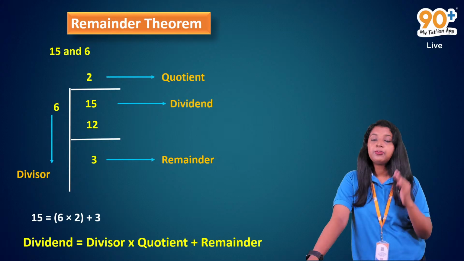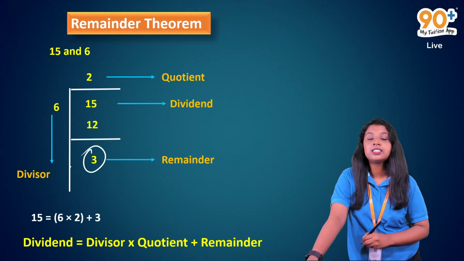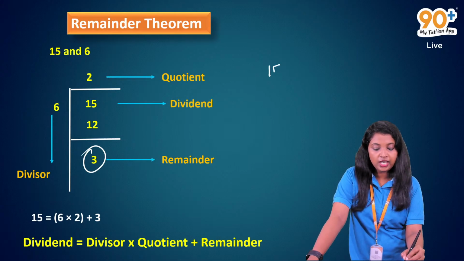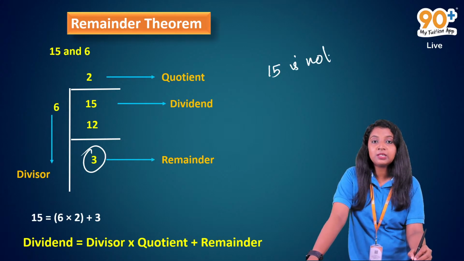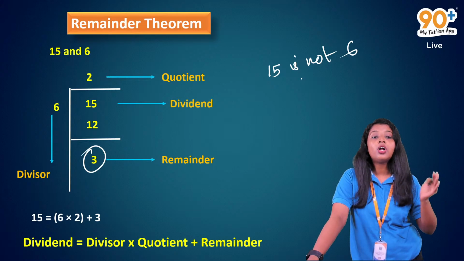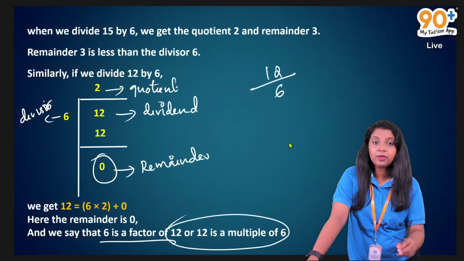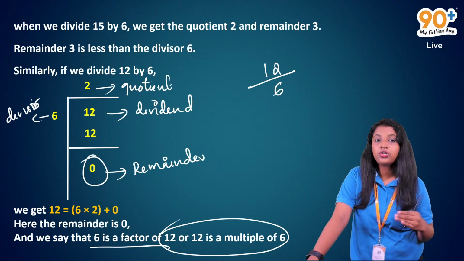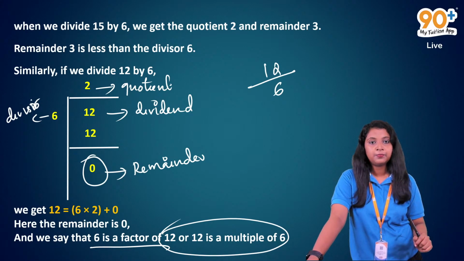When we divide 15 by 6, we get some remainder, say 3. So this is not a multiple. But here, since the remainder is 0, 6 is a factor of 12, or 12 is a multiple of 6.